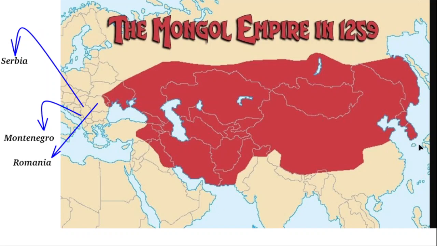Here you are seeing a part of a world map. Here you can find India, China is here, this is the African continent, this is Europe, etc. And a colored portion is also shown here. That colored portion represents the Mongol Empire in 1259.